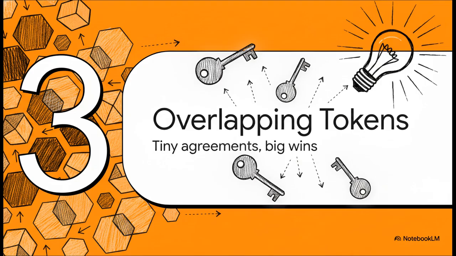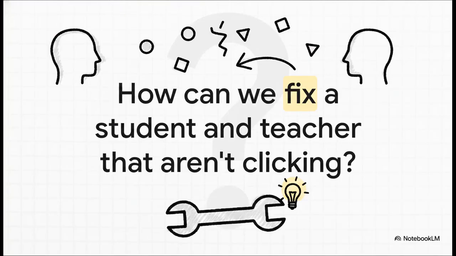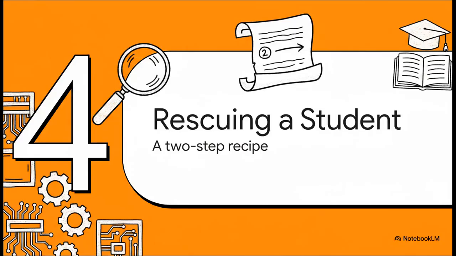massive breakthroughs in learning. Okay, so if this token overlap is the secret sauce, what do we do with that information? What if you have a teacher and a student and they're just not clicking? Their token overlap is in the gutter. Can you fix it? Can you force them to get along? Well, it turns out the answer is a big yes.